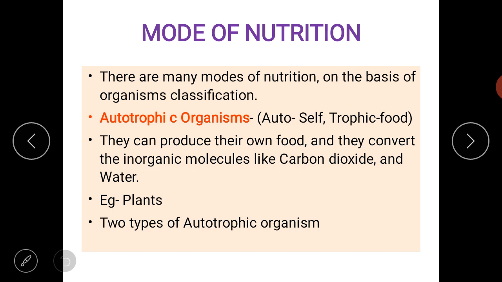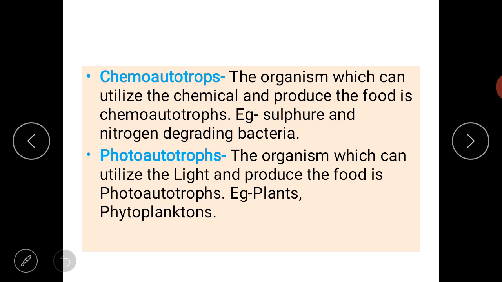Autotrophic organisms are the organisms which can prepare their own food, and they can survive themselves. Also, they can provide food to the other organisms. They are called as autotrophic organism. Plants are autotrophic organism along with some photosynthetic bacteria, and algae are autotrophic. They produce their own food. Again, there are two types of autotrophic organism: chemoautotrophic and photoautotrophic organism.